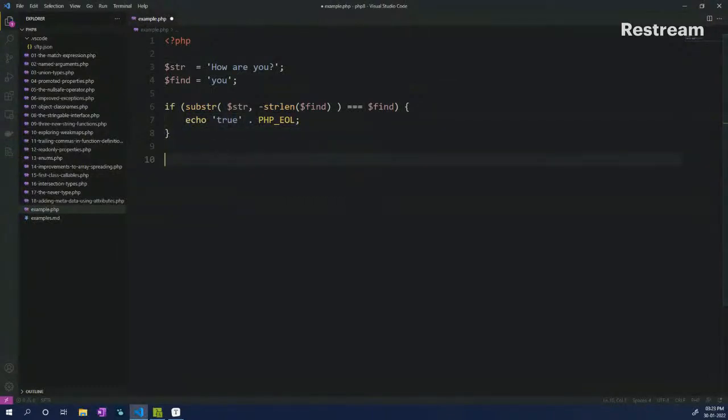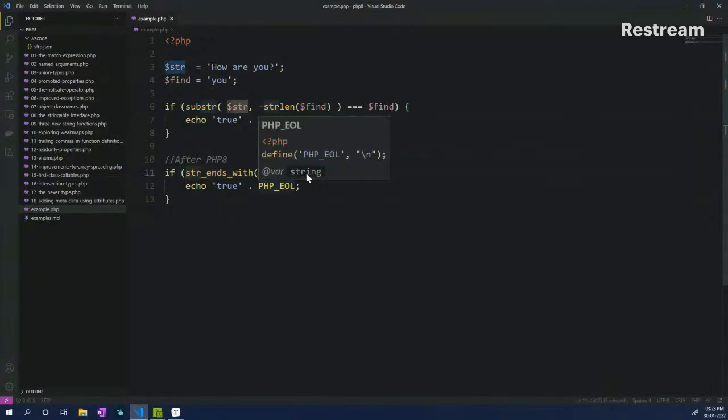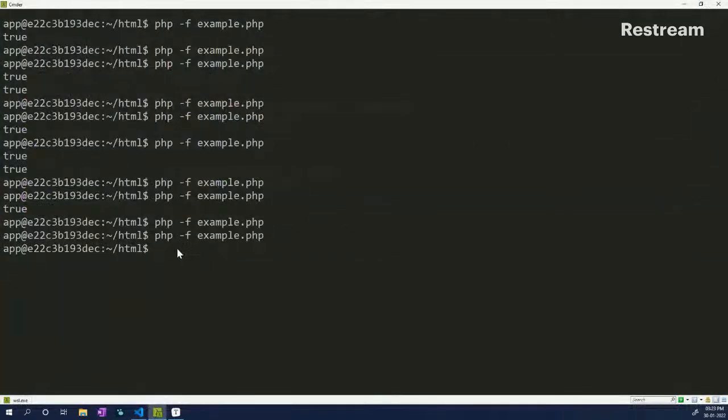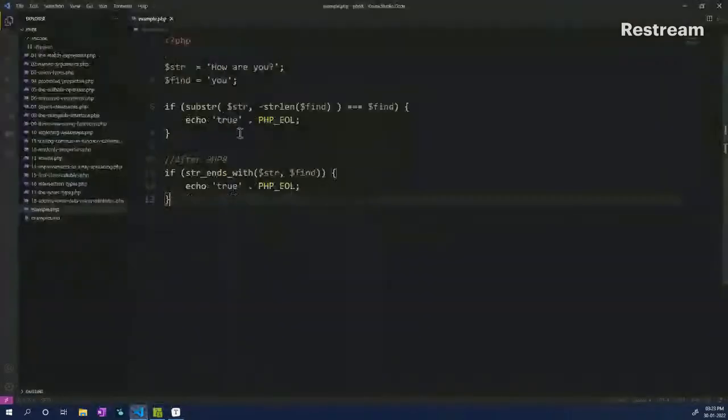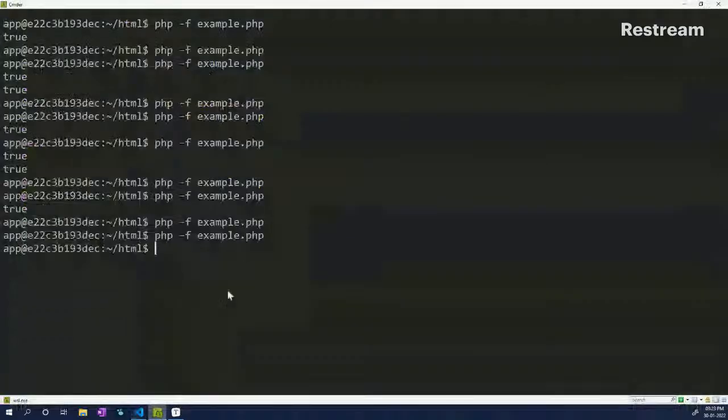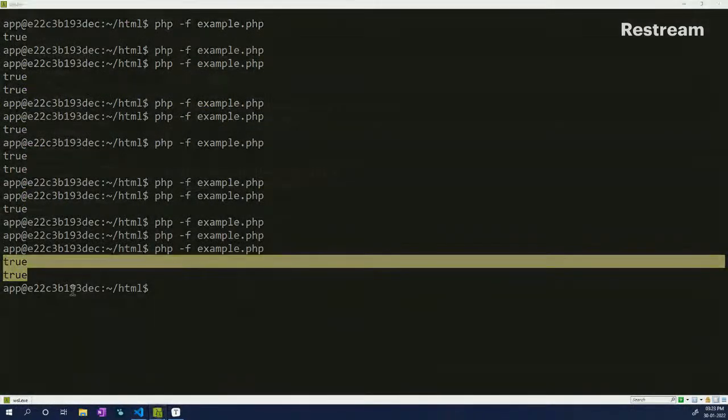Here also, PHP 8 has given us an internal function that we can use instead, which is str_ends_with. Again, the name suggests what it does. So we have the first parameter as the string, and the second parameter as the keyword that we are trying to find if it is ending with that particular keyword or not. I can save that and run it, and now it doesn't give me any output because our search is wrong. So if I change it to you and then a question mark, you should get a true for both of these methods.